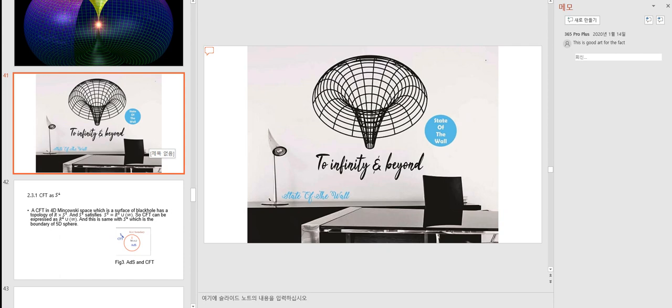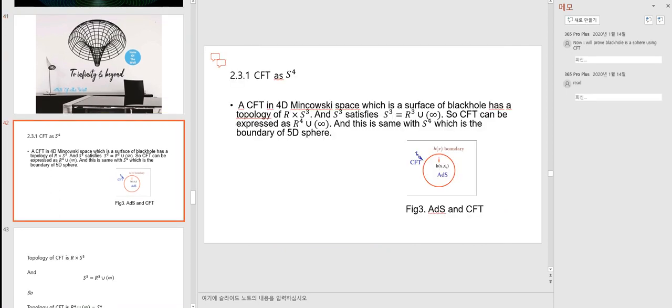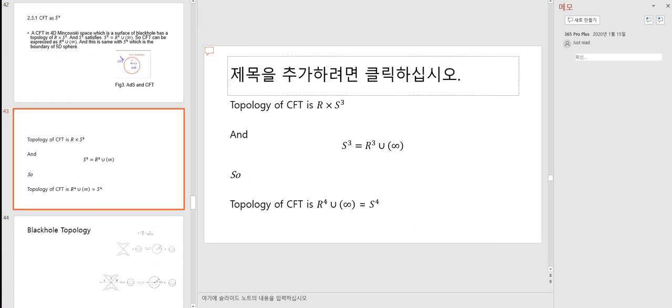And this is good proof for the fact. So now I prove a black hole is a sphere within CFT. A CFT in 4D Minkowski space, which is the surface of the black hole, has a topology of R multiplied by S3, and S3 is R3 plus infinity, so CFT can be expressed as R4 plus infinity. And this is the same as S4, which is the boundary of a 5D sphere. This is what I said.